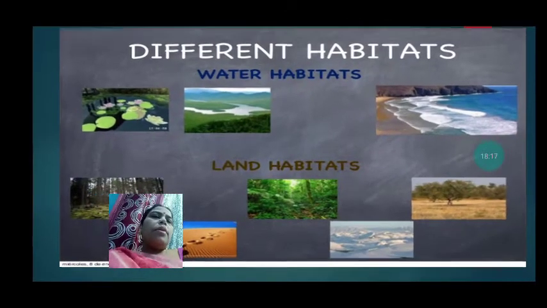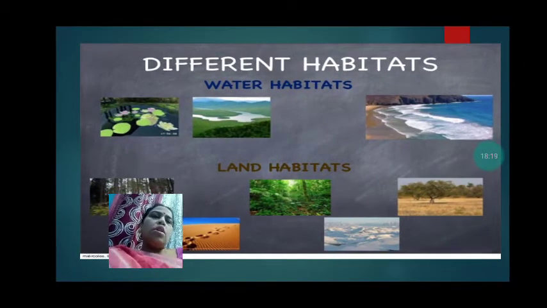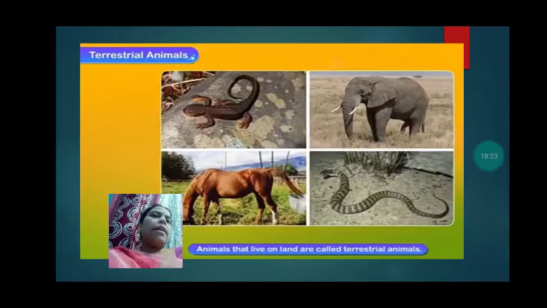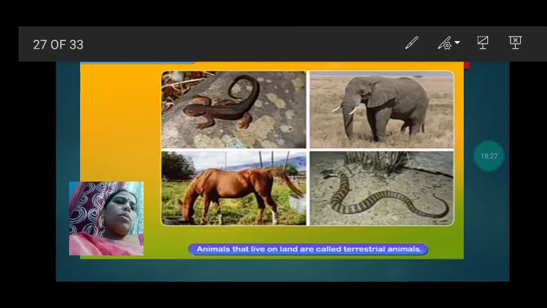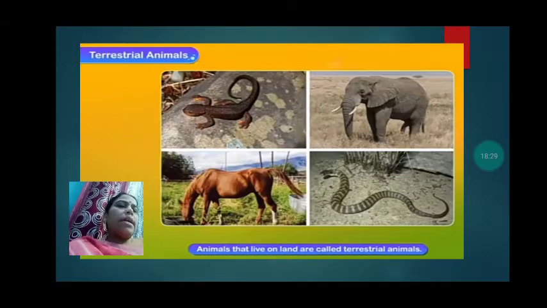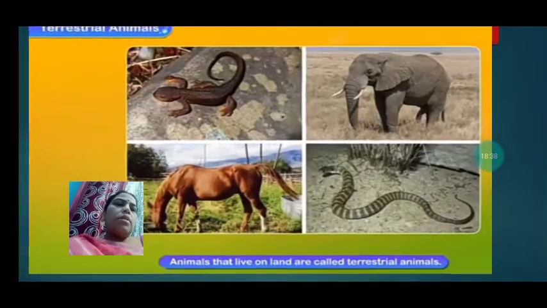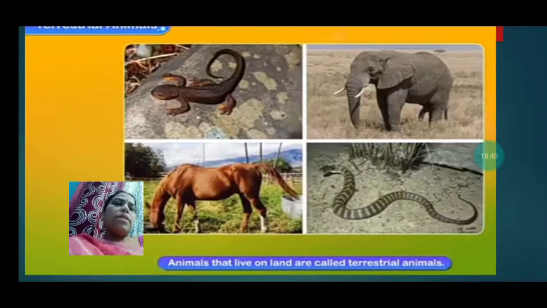So we have read about different habitats, water habitats and land habitats. Now let us see the animals. So first, land habitat is also the terrestrial habitat, and the animals which live on land are called terrestrial animals. So there are different animals that live on land, and those animals are called terrestrial animals.